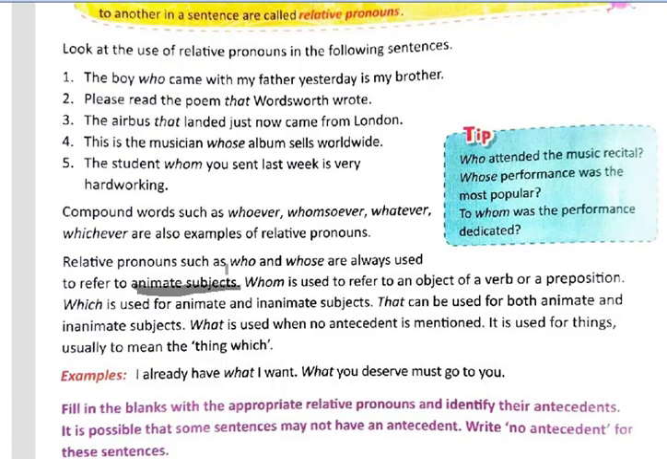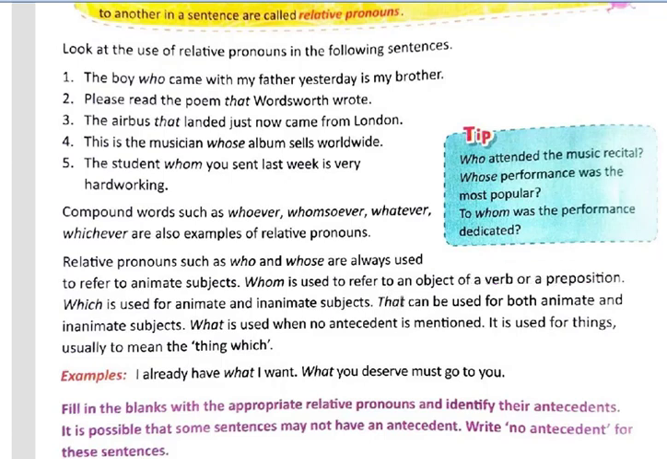I can say, this is the man who gave me money yesterday, or I can say, she is the girl who scored the highest marks. In both examples, who referred to a man and a girl, both of which are living things. Then whom. Whom is used to refer to an object of a verb or a preposition. To put it in a simple way, forget this part: we use whom to refer to an object of a sentence.